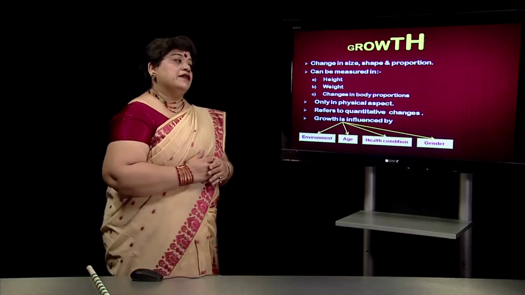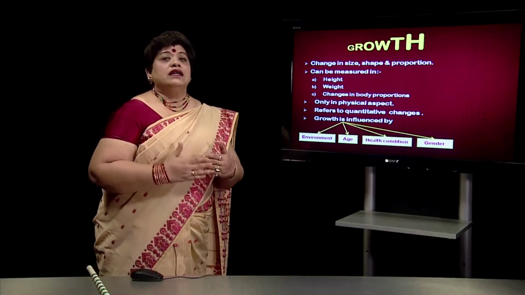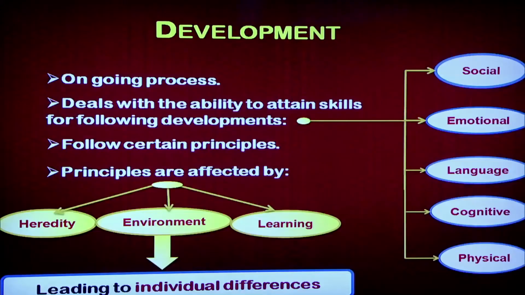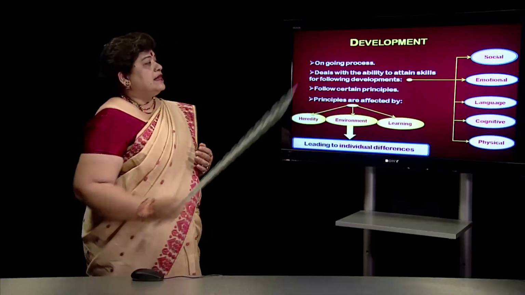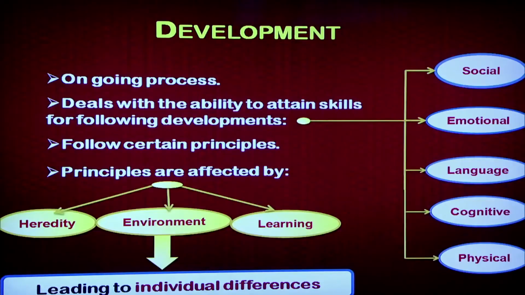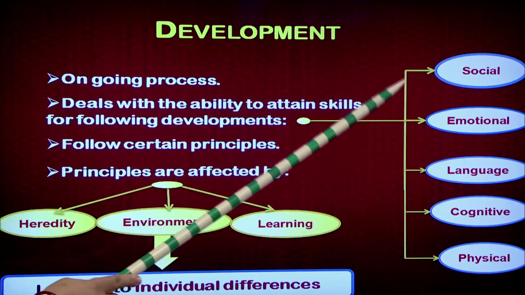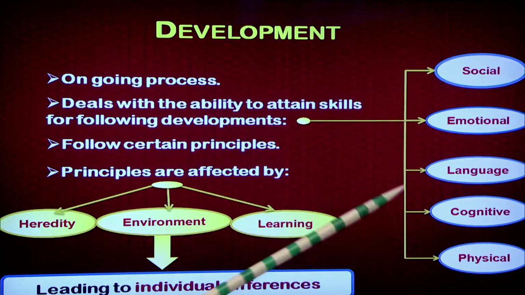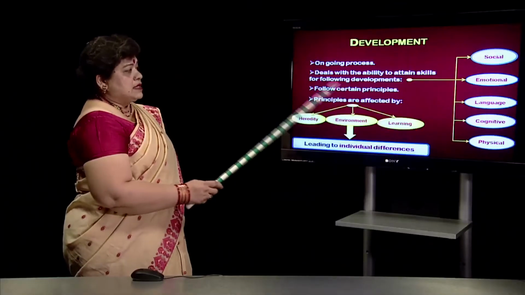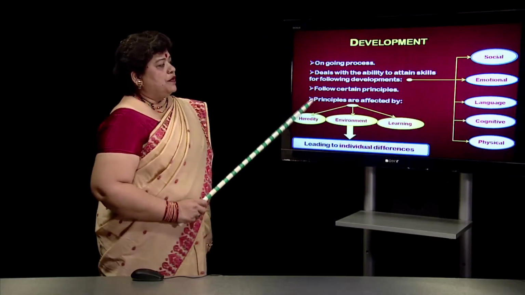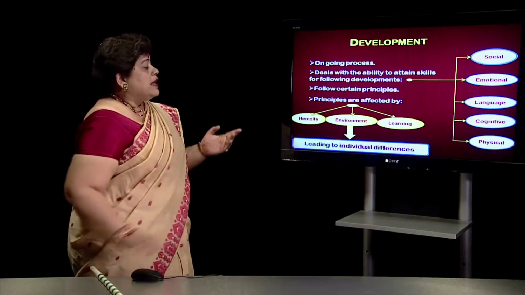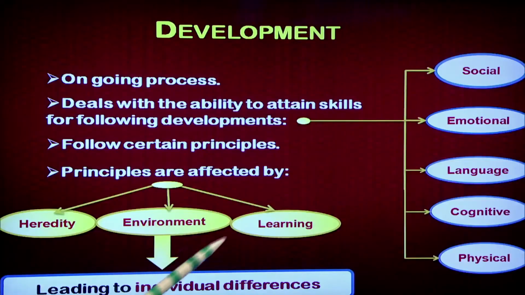And gender, of course, plays a very important role in growth because girls and boys have a different pace of growing. The next important feature is development. Development, as I had said earlier also, is an ongoing process. It keeps happening throughout life and it deals with the ability to attain skills so that one achieves social development, emotional development, language development, cognitive development and physical development. All these various developments follow certain principles. And these principles, again like growth, are affected by heredity, environment and learning.